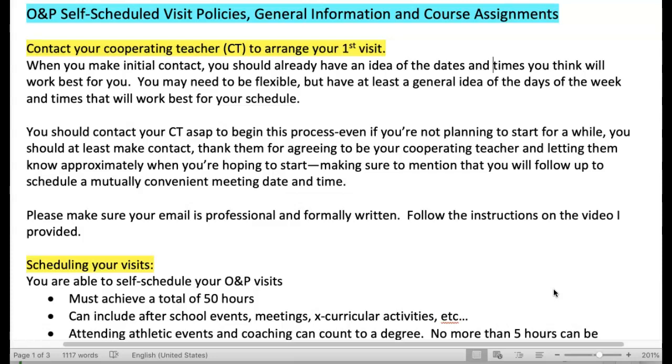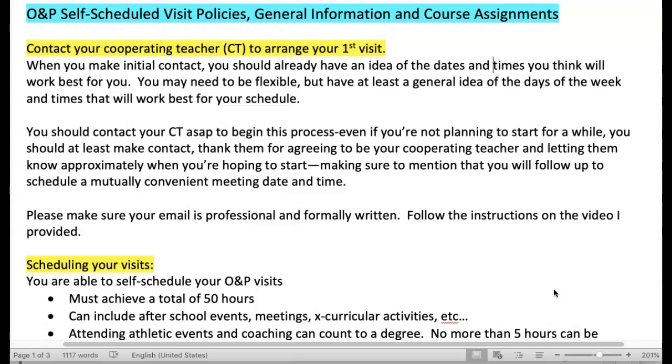So you should contact your cooperating teacher as soon as possible to begin this process, no matter if you're planning on starting in the next week or 10 days, or if it's going to be a couple of weeks before you're able to get started. If you're not going to get started right away, this will let them know that you are definitely intending to work with them. If they don't hear from you for a couple of weeks, they may think that you're no longer interested and go about their life. And then if all of a sudden you email them, they will be surprised, and just don't let that happen. So contact your cooperating teacher right away.